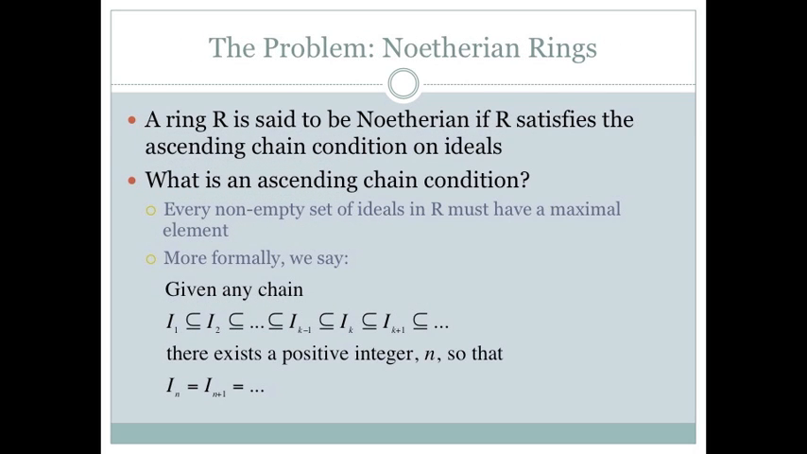Now we have the background that we need to understand the definition of a Noetherian ring. A ring R is said to be Noetherian if R satisfies the ascending chain condition on ideals. What that means is that every non-empty set of ideals in R has to have a maximal element, or that the chain must terminate. So more formally, we can say that given any chain I1 contained in I2 and so on, there must be a positive integer n so that In equals In+1 and so on.